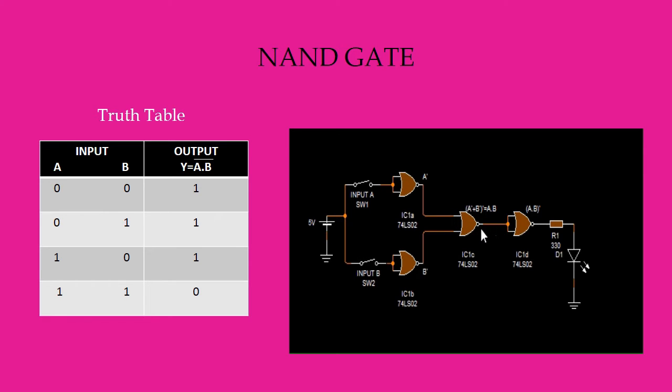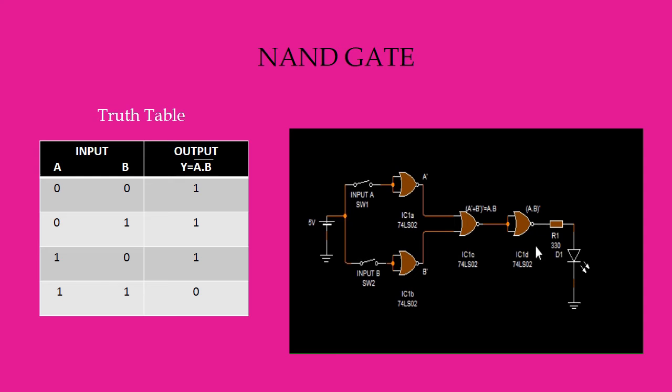This AND gate expression, or the output of this NOR gate, is connected with this NOR chip. In this NOR chip, the 2 input lines have also been shorted, and the output of the previous NOR gate is connected to this input line.